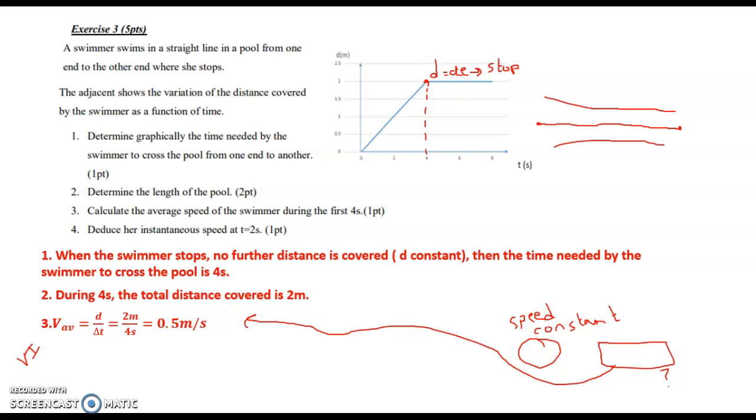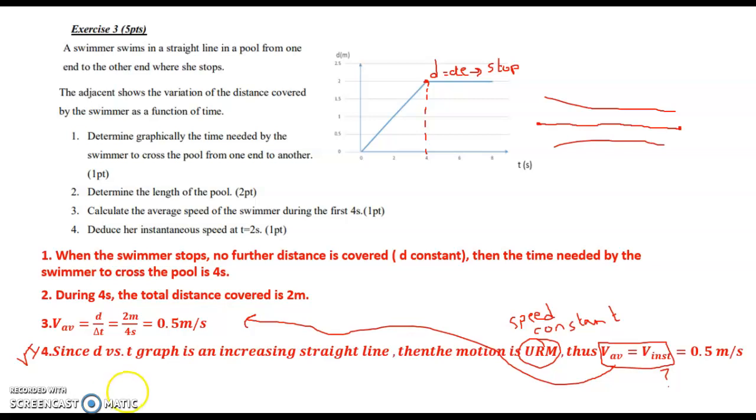Back to the same point that I mentioned in the previous exercise. Now, the d versus t graph is an increasing straight line. You have to memorize this because d versus t is an increasing straight line. Then the motion is URM. What do I mean by URM? It is uniform rectilinear motion, which means that the speed is constant while the object is moving on a straight line, rectilinear pathway.